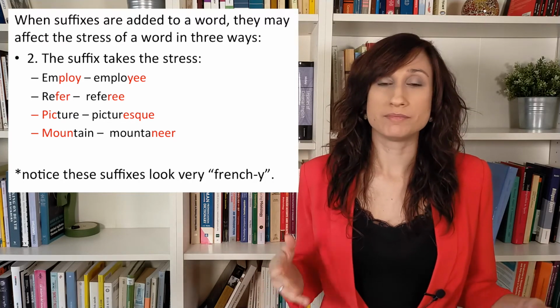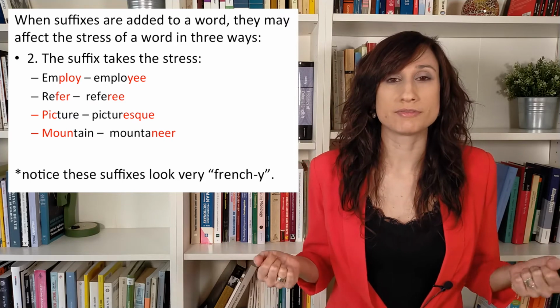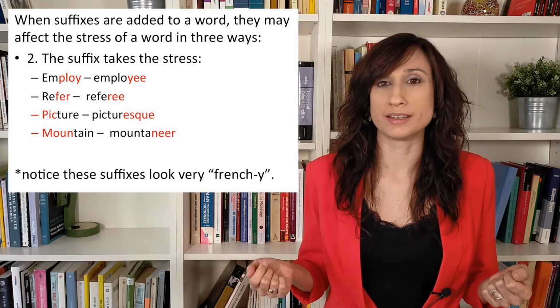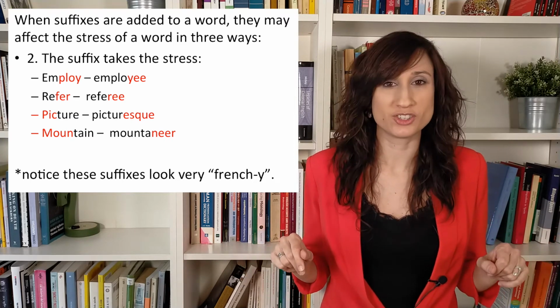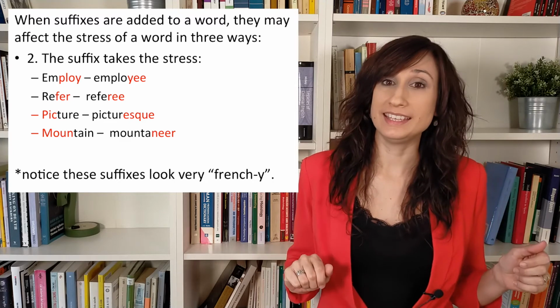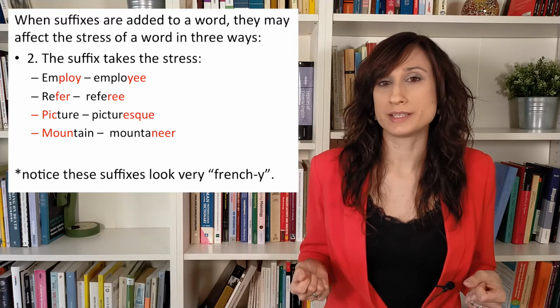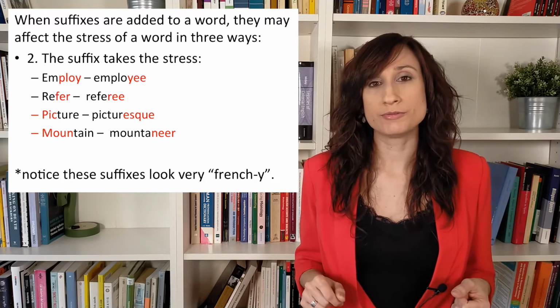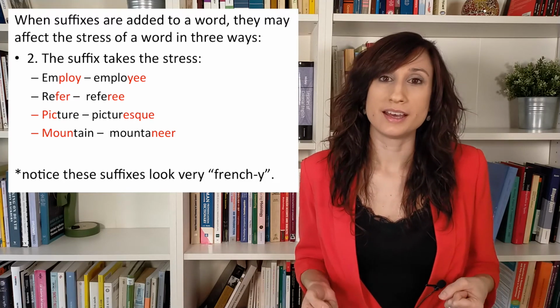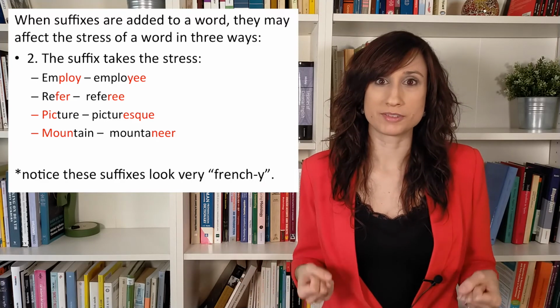How do these suffixes look to you? They look a bit Frenchy, don't they? There's -esque, -eer, right? So they look a little bit Frenchy, and indeed they come from French, and that's why they take the stress onto themselves, right?